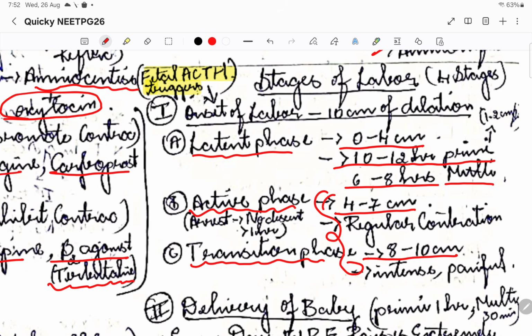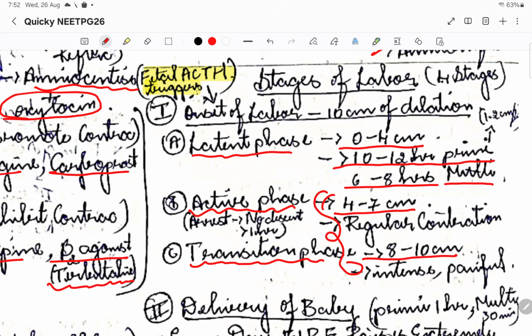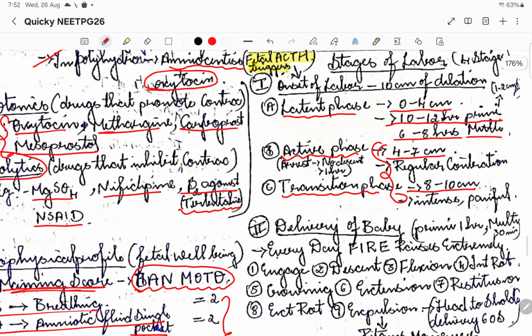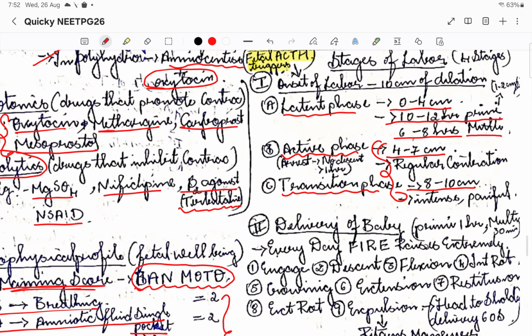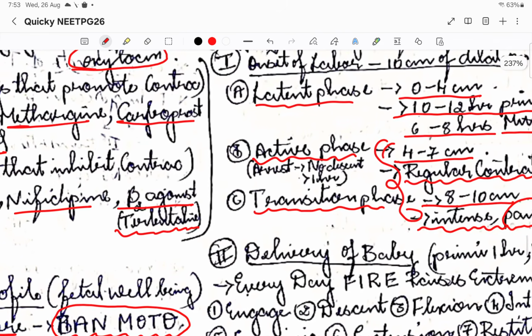In the active phase, regular contractions will be there, and in the transition phase is where the intense pain will begin. 8 to 10 centimeter cervical dilation is where it will be very painful and intense. We have all seen that in the labor room, right? So in the transition phase the pain and all will occur.